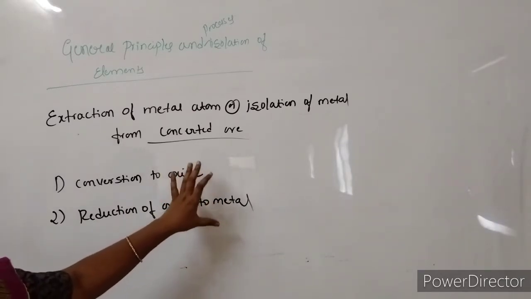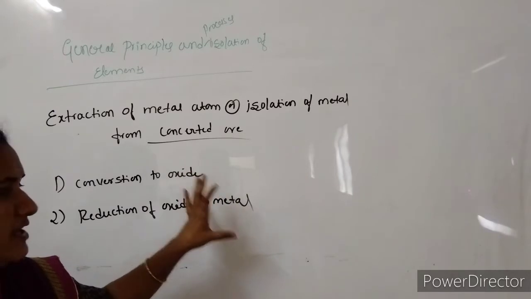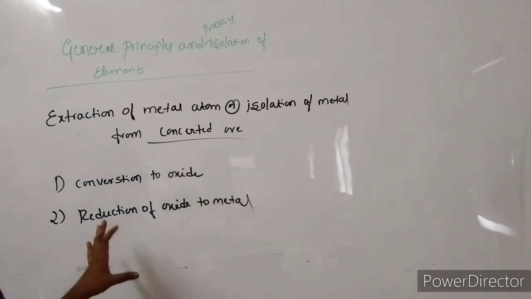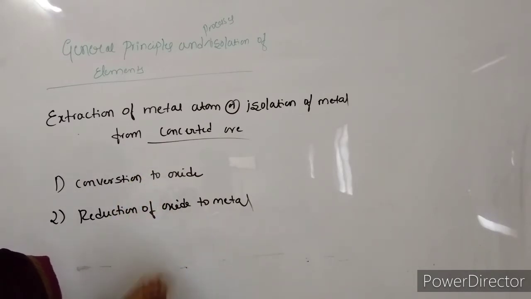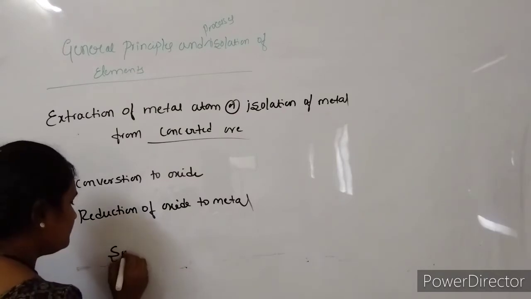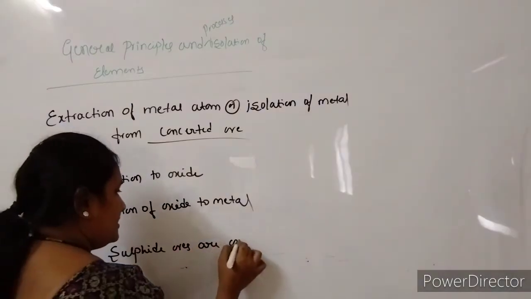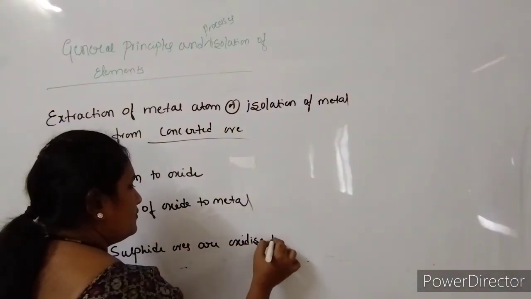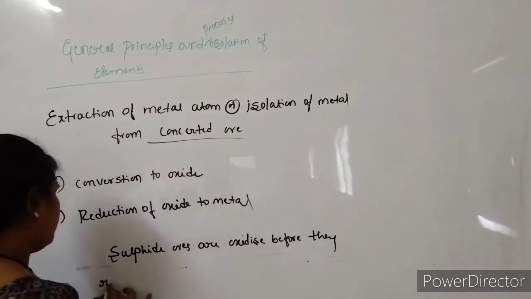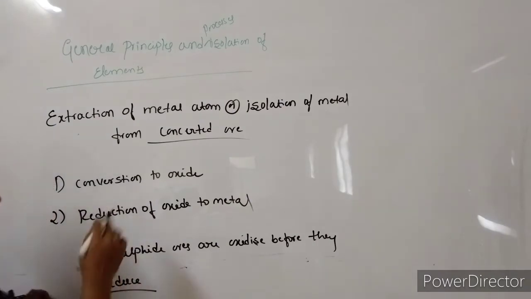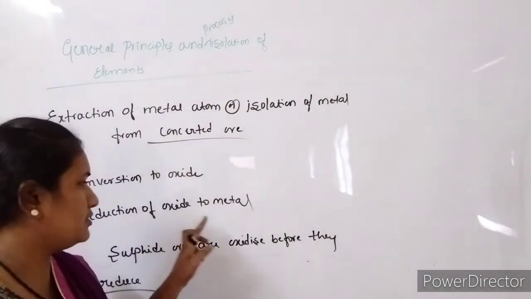Usually the sulfide ores are converted to oxide before reduction, because oxides are very easy to reduce. That is why sulfide ores are oxidized before they are reduced. So you have to remember two steps here: conversion to oxide, and reduction of oxide to metal.